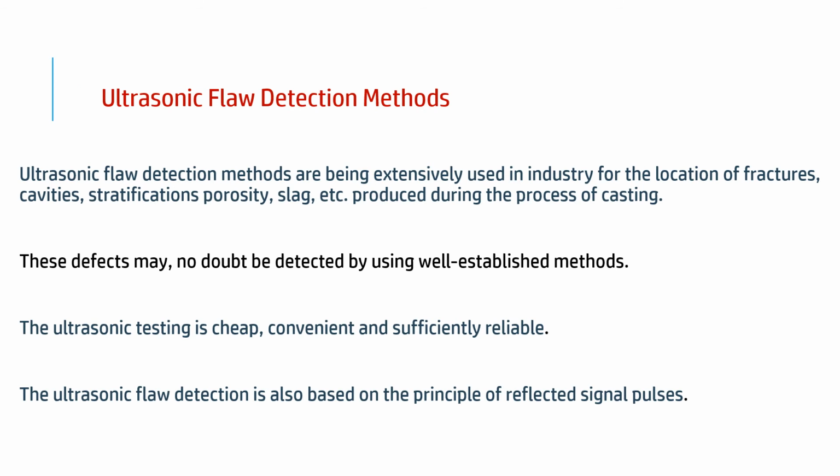Ultrasonic waves can be used to find defects or flaws in metal. This method is also called NDT, the non-destructive testing method, which is a very important application in industry. Ultrasonic waves can be used to find flaws in metal.